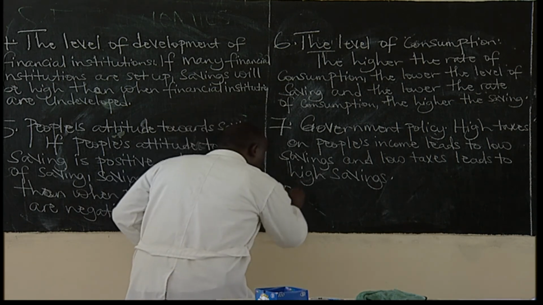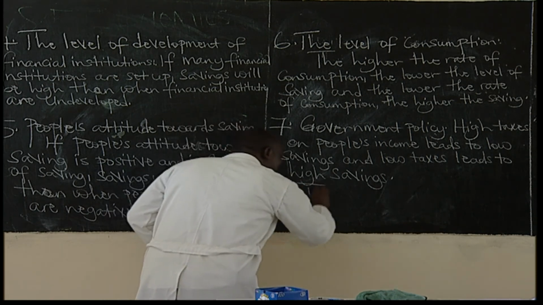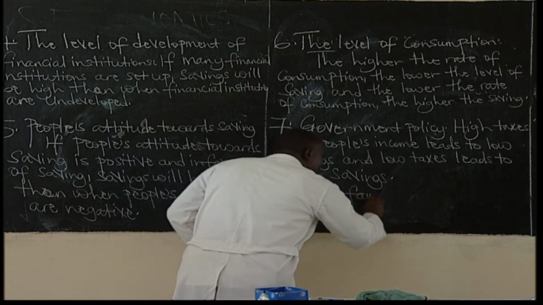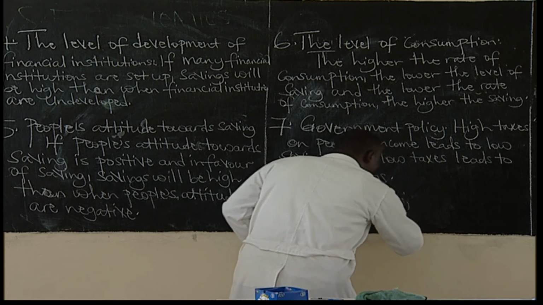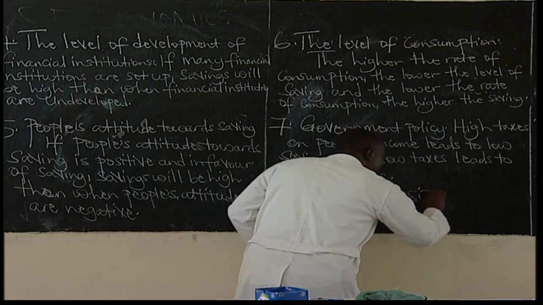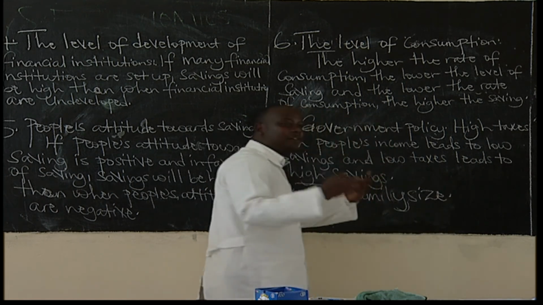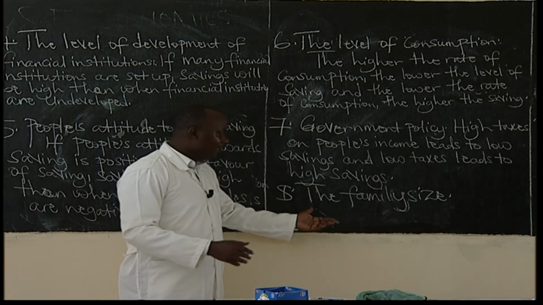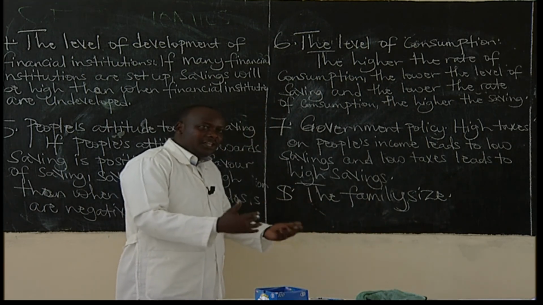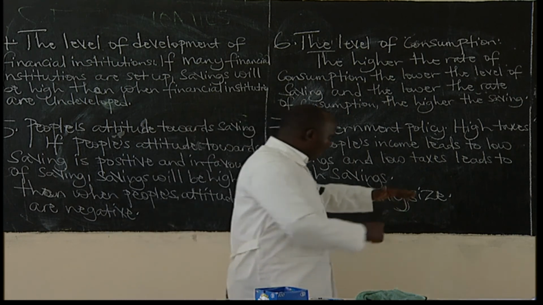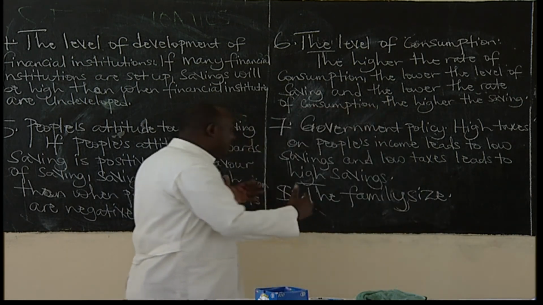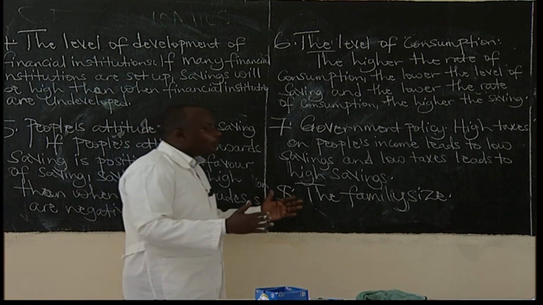Now, learners, you can talk about the family size. A bigger size of the family reduces the level of savings, and a smaller size of the family increases the level of savings. That is all about the factors that can influence the level of savings.